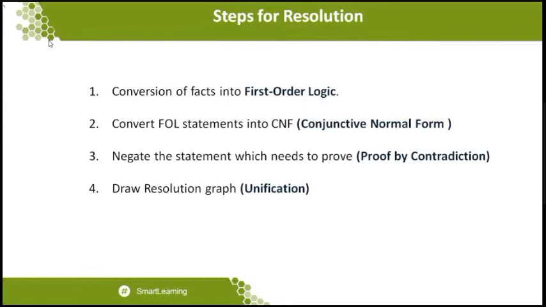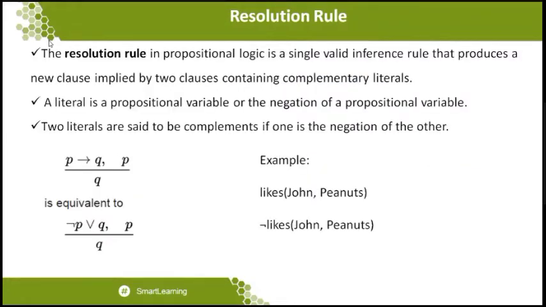Going back to the previous slide, what we just said is that P implies Q can be written with the equivalent statement not of P or Q. Students, please write this particular statement, because while deriving the first order logic statement and then going to the CNF, we definitely need this formula to know how P implies Q can be written in another equivalent form, which is not of P or Q. So please note down this formula: P implies Q can also be written as not of P or Q.